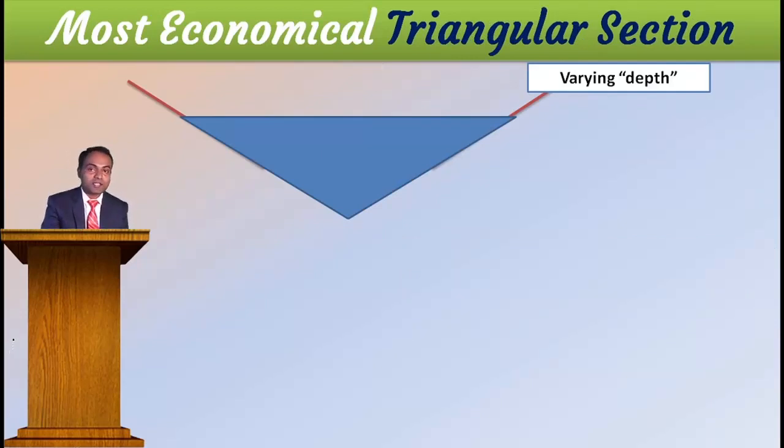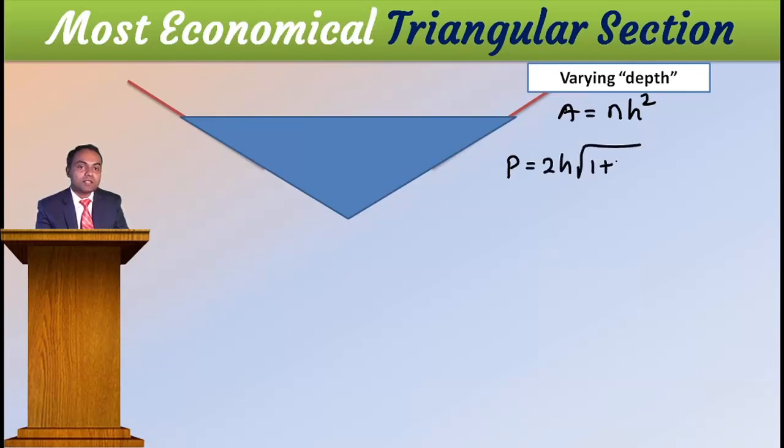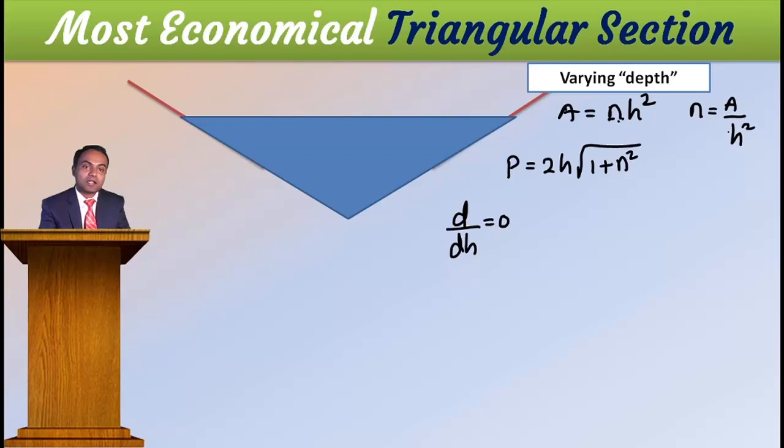Then again here two cases will come, varying depth and varying slope. Now here a equal to n h square, then perimeter is equal to 2 into h into square root of 1 plus n square, right? Now I need to differentiate with respect to h and equate to 0. Now this h is there. What is n? n is also depending on h. How? n is equal to a divided by h square. Correct? Therefore, in the place of n, I have to write a divided by h square.